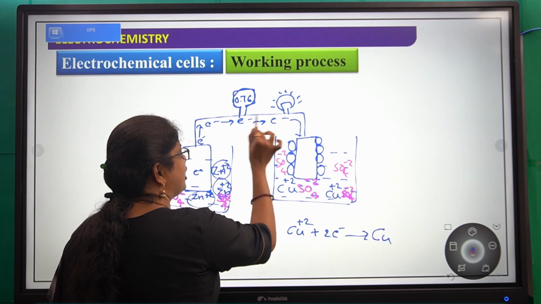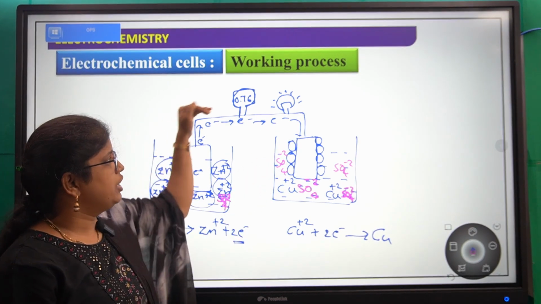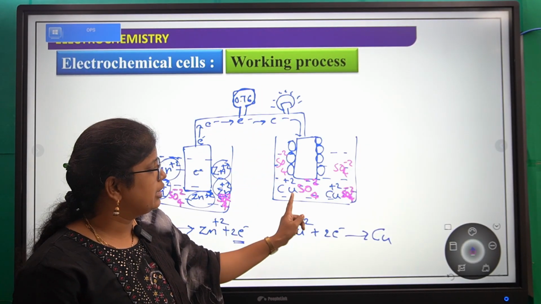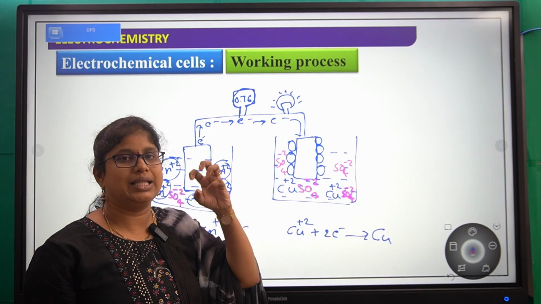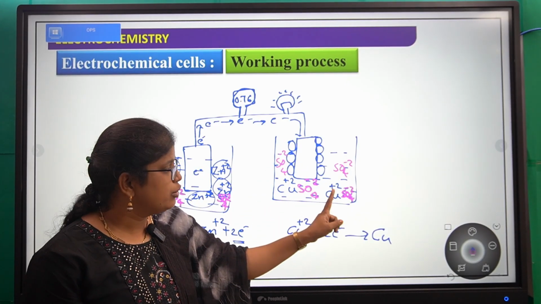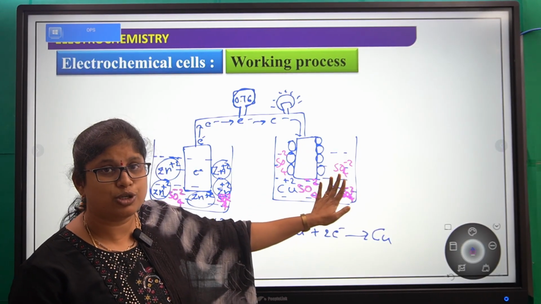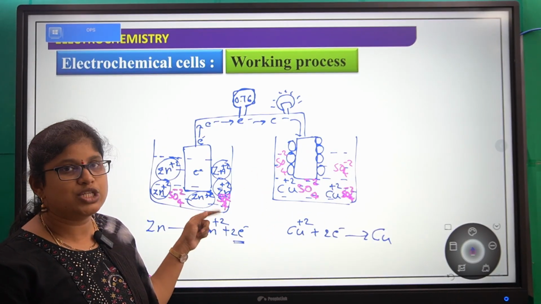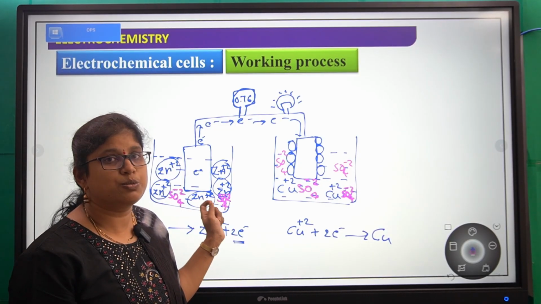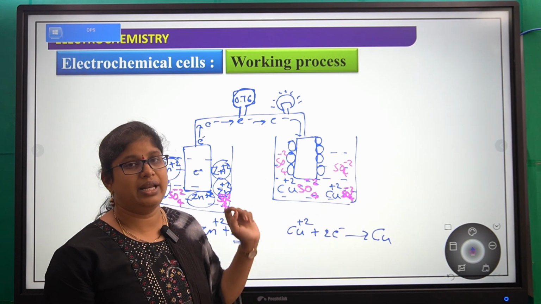Because the electrons are flowing from left side to right side, and whenever electrons enter this electrolyte solution, the copper plus 2 ions take those electrons and deposit on the surface. Now the number of SO4 minus 2 ions will increase in this portion, and zinc plus 2 ions will increase in this portion. This electrolyte solution becomes positive. Here, this electrolyte solution becomes negative.